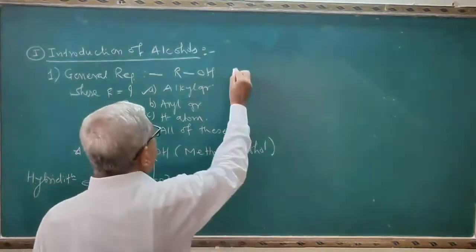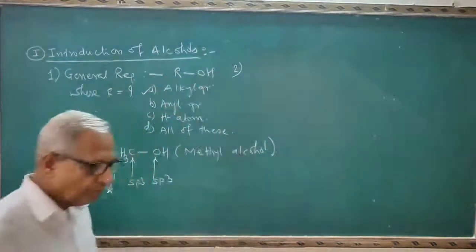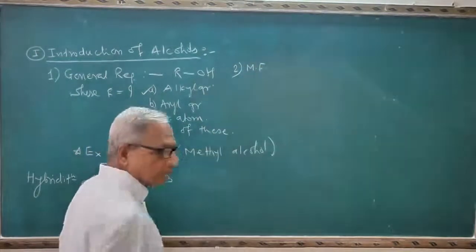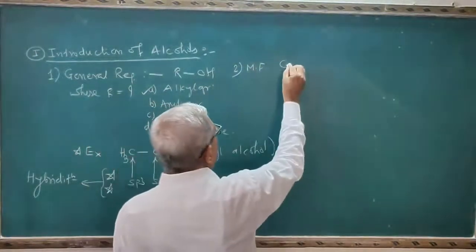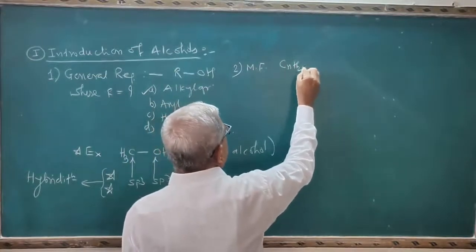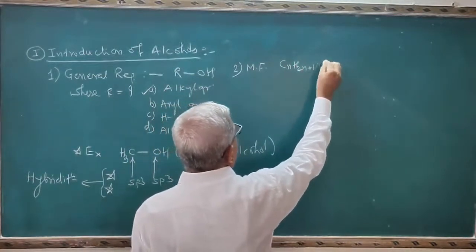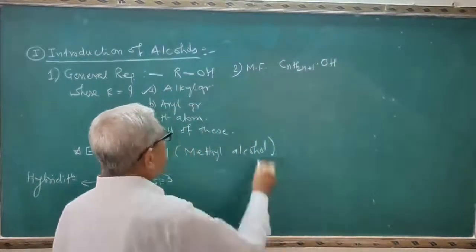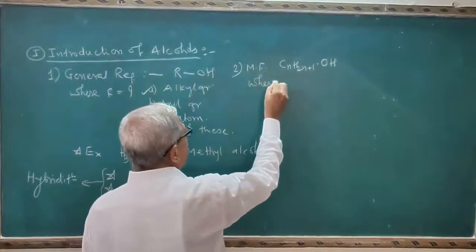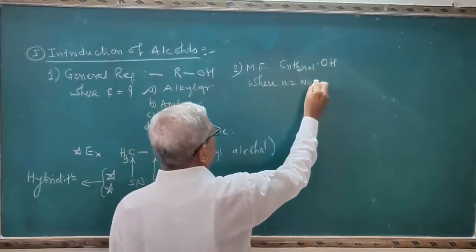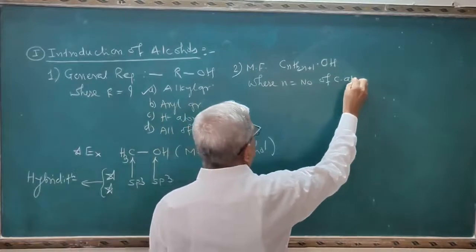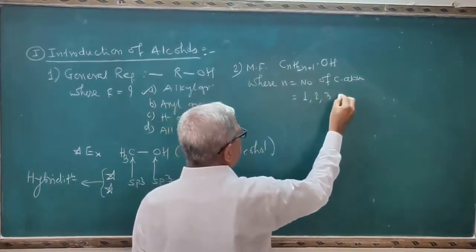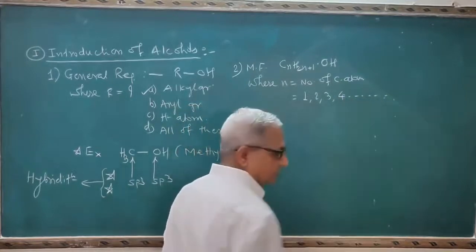Then second important point here, general molecular formula. The general molecular formula is CnH2n+1OH. This is the general formula for the alcohol, where n is equal to number of carbon atoms, that is, it may be 1, 2, 3, 4, and so on.